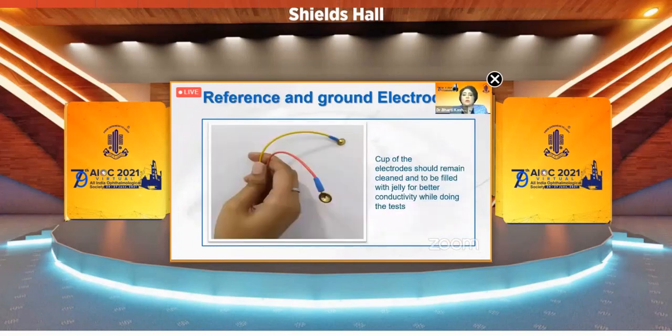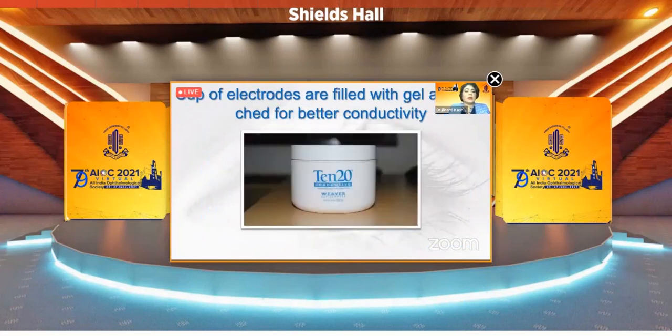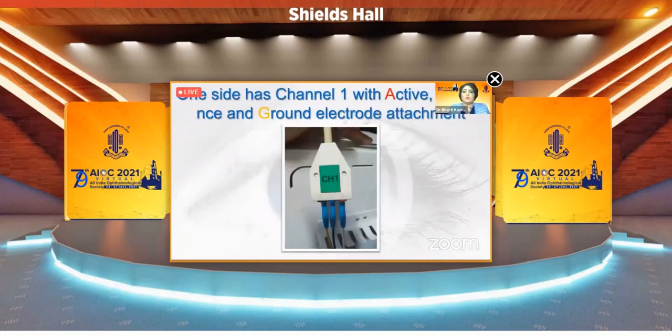The reference and ground electrode, you can see the picture, the cup of the electrode should remain cleaned and it has to be filled with jelly for better conductivity while doing the test. The skin part is prepared properly for the reference and the ground electrode. We have no financial interest, but we use this skin prep. The cup of electrode is filled with the jelly and attached for better conductivity, the 10/20 jelly. We have no financial interest.